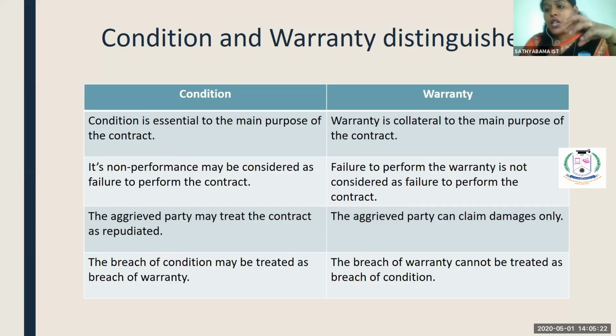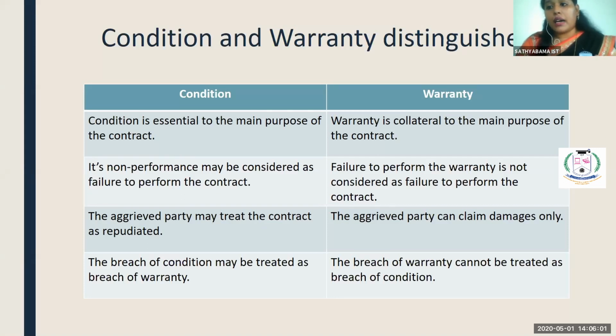If the entire condition is breached, it falls under the condition. Only if there is any slight difference, it falls under the category of warranty. So condition is the essential purpose, whereas warranty is only a secondary purpose, a supporting thing for the product. The second one is that non-performance may be considered as a failure to perform the contract. If the contract is not performed, it leads to failure to perform the contract. But here it is not like that.